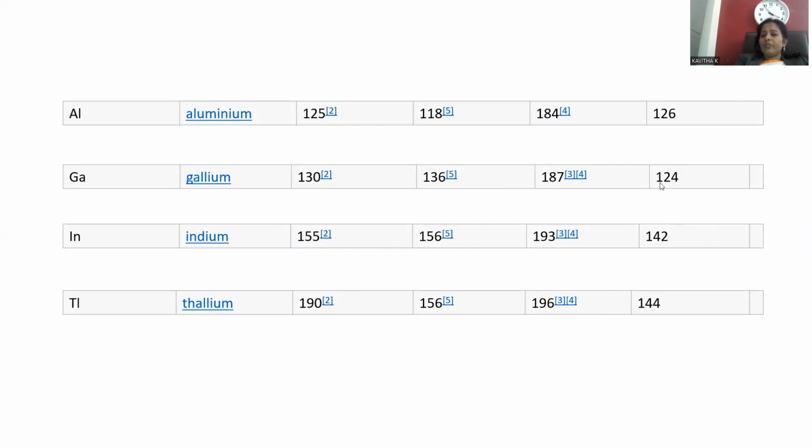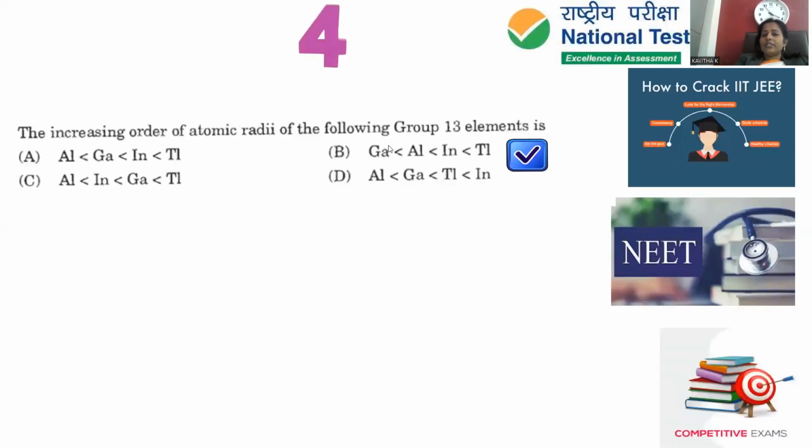If you observe, the covalent radius of gallium, 124, is the least in comparison to aluminium, followed by indium, followed by thallium. This is the right representation of the magnitude of atomic radius. Gallium is least, followed by aluminium, indium, and thallium. With respect to the covalent radius, this order is provided, given for the atomic radius in picometers. That is given in option number B. For question number 4, option number B is the correct answer.